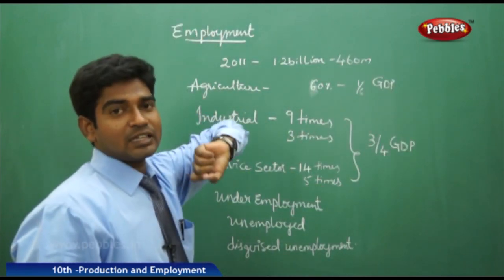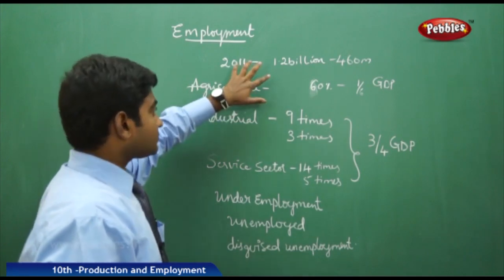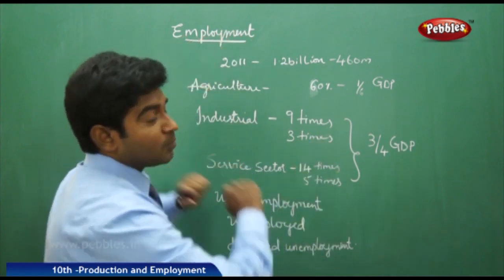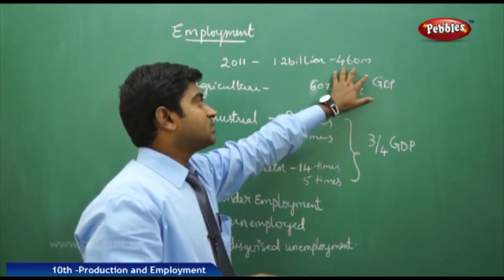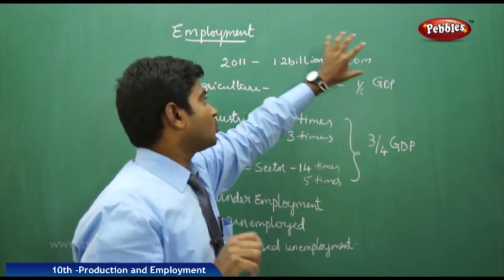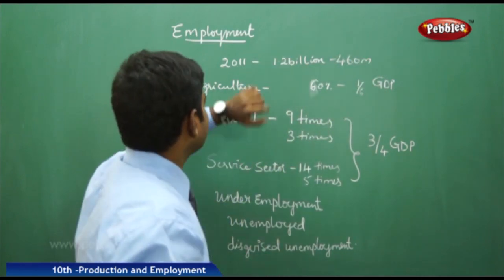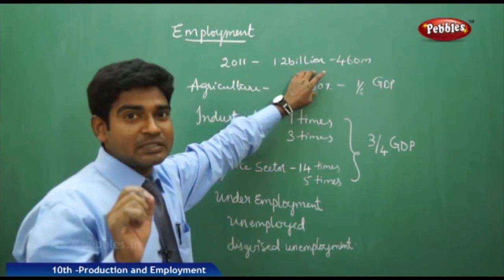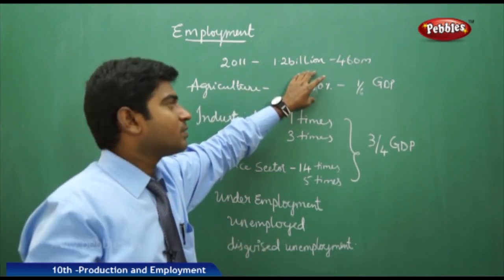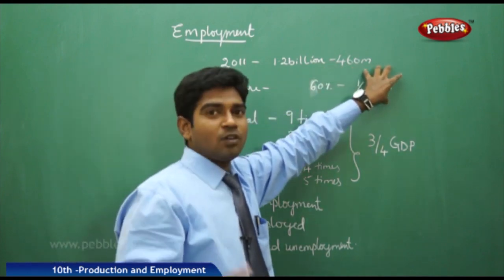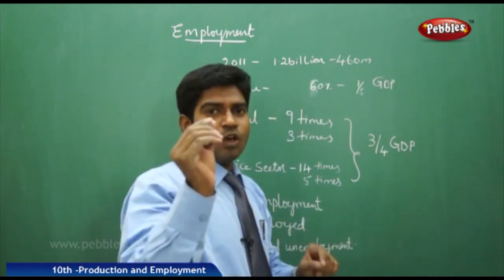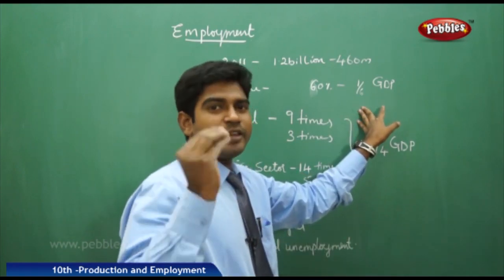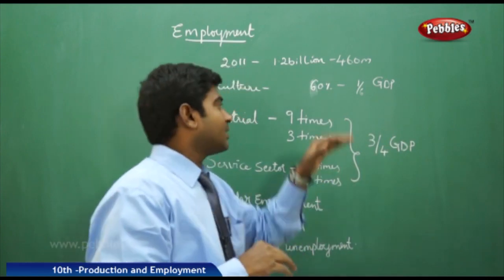As per the 2011 census of the Indian government, the entire population of India is 1.2 billion, and the number of people employed productively or usefully is 460 million. The number is very less when compared to our population. Now coming to the sectors where they are employed, we can see the agricultural sector where nearly 60% of the people are employed, which is more than half, and their contribution to GDP from agriculture is just 1/6. It's nearly less than 20%. You don't even get 20% of the GDP from the agricultural sector.